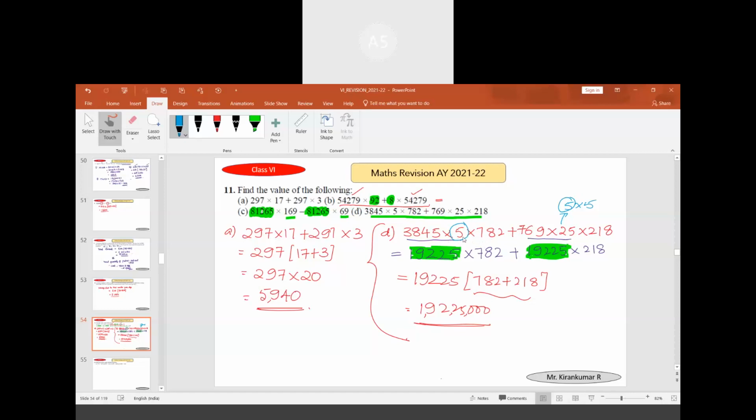15 is there, right? 769 into 1 of the 5 you want to do. It becomes 3845. If you multiply this 384 with 5, we get 3845. So 3845 into 5 will be common. Yes, that is also correct. Very good.